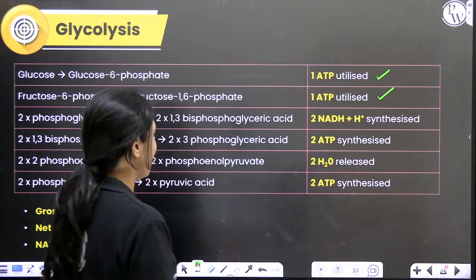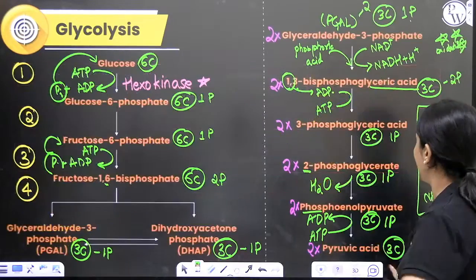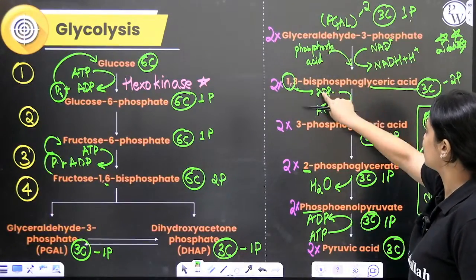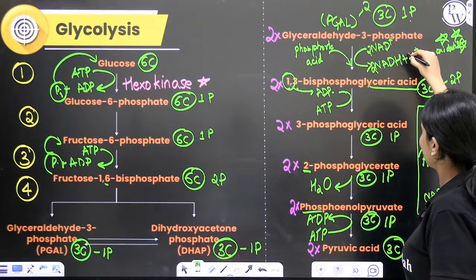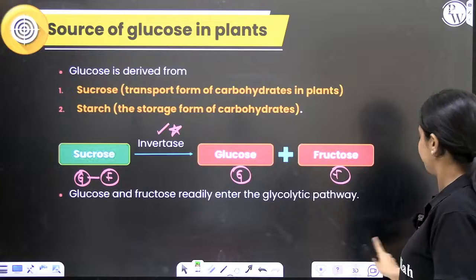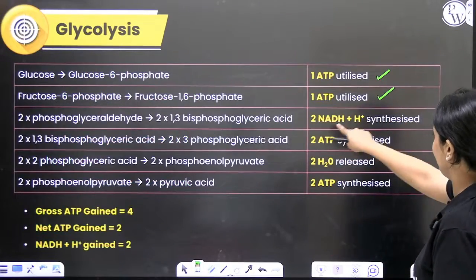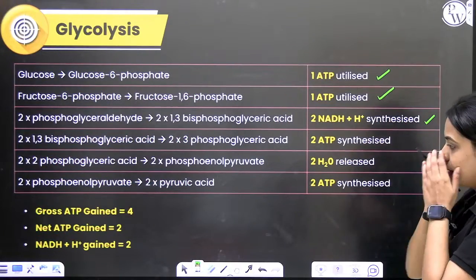Such an energy-rich molecule is produced during this oxidation step. So here that is going to get produced. If you remember, I told you there are 2 molecules here. So if there are 2 molecules of this, there will be 2 molecules of NADH and H plus produced, right? So in that step, NADH and H plus is synthesized.